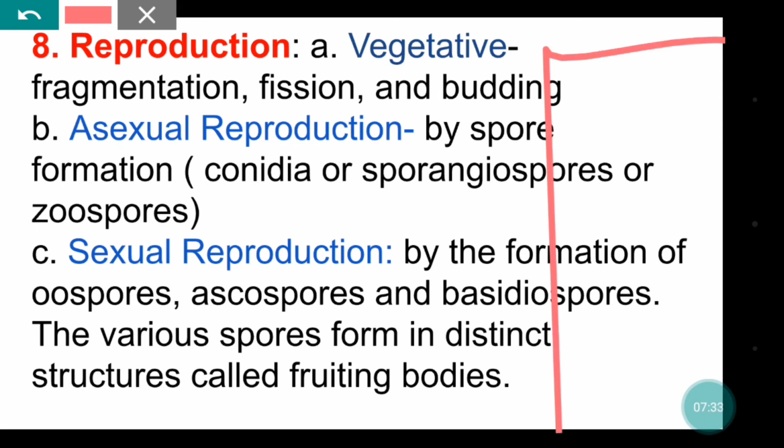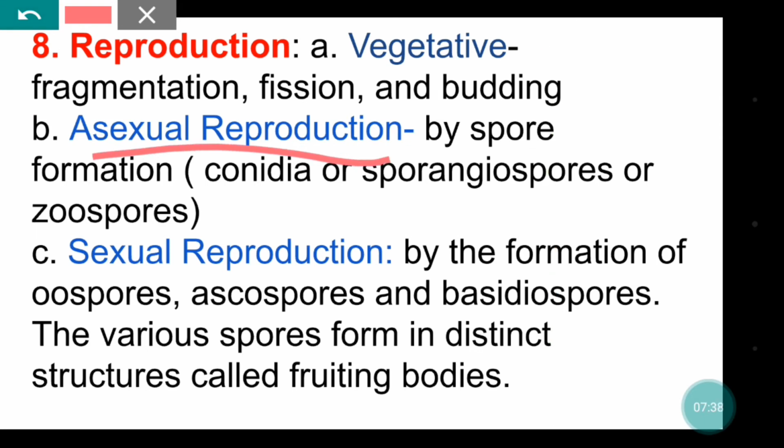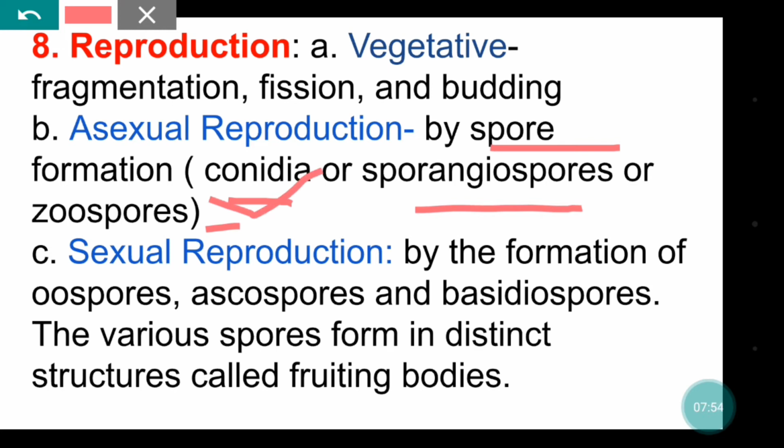These are the modes of vegetative reproduction. Then asexual reproduction takes place by the formation of spores. Spores may be conidia, sporangiospores or zoospores. Conidia are non-motile, and zoospores are motile, means they have flagella.